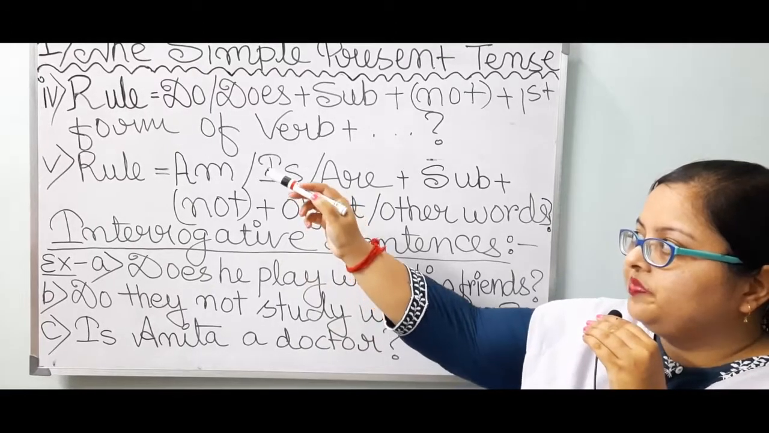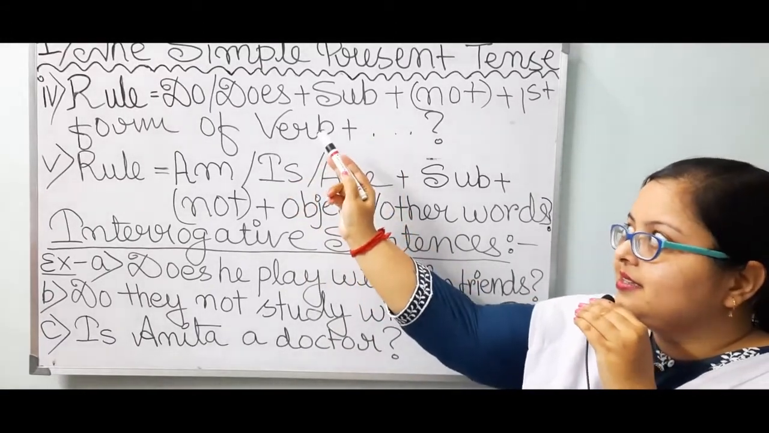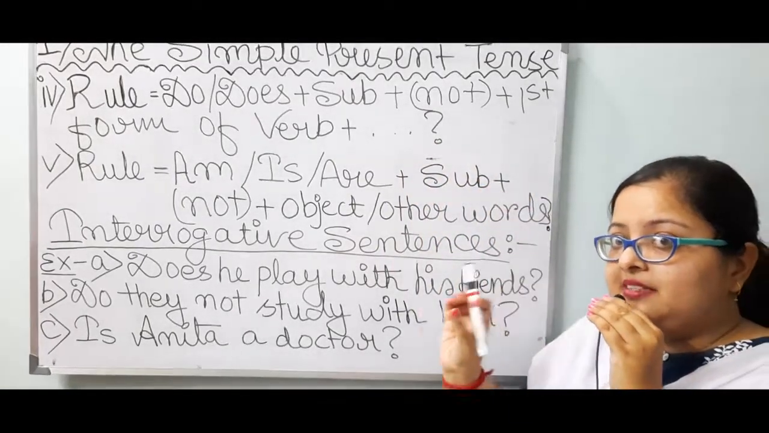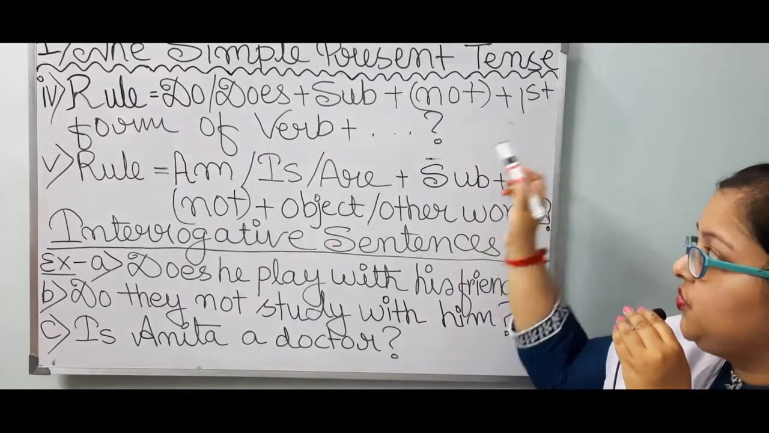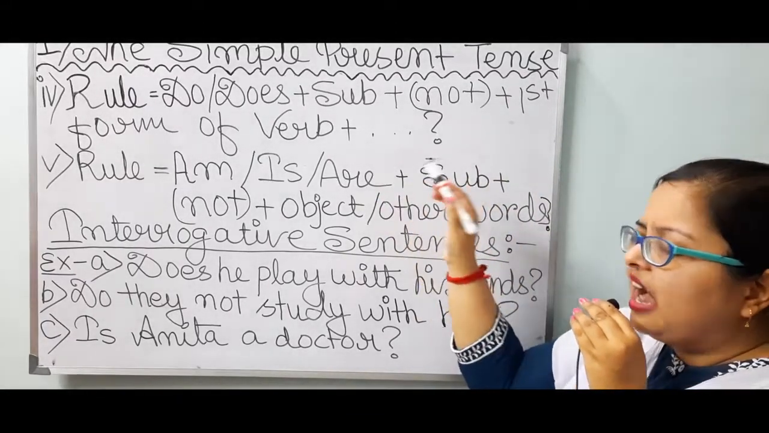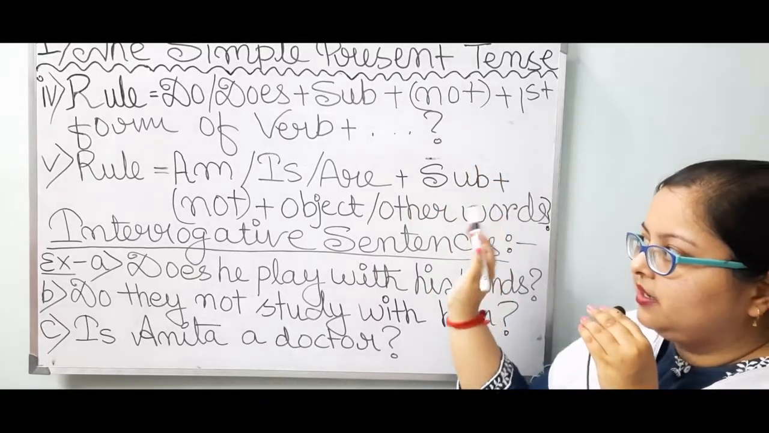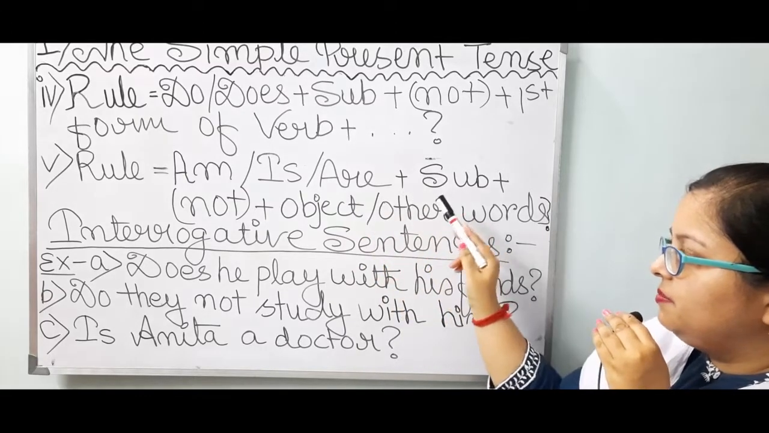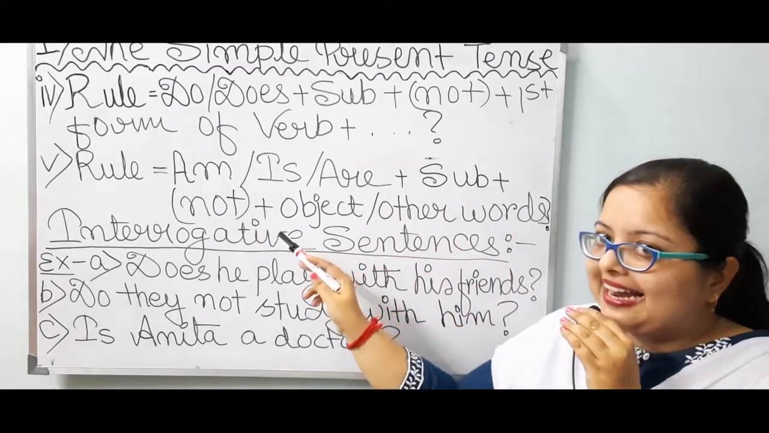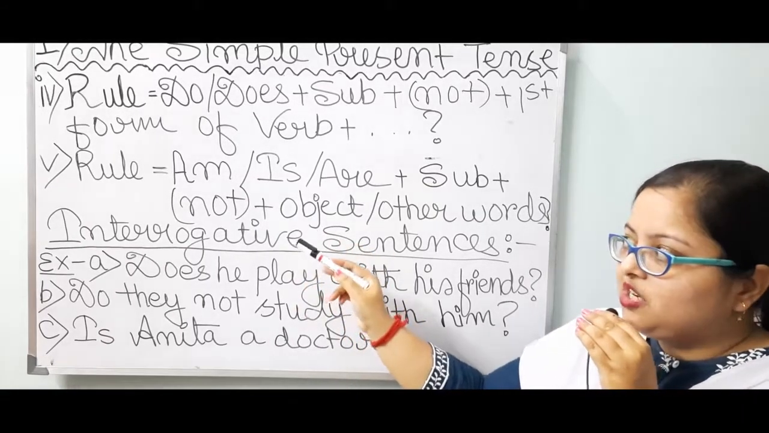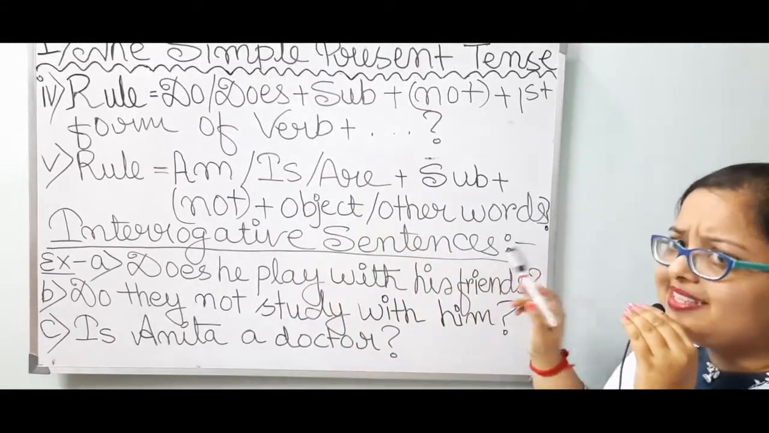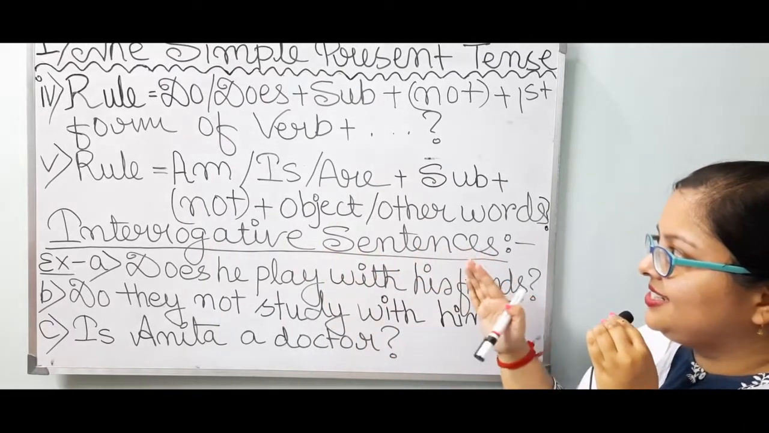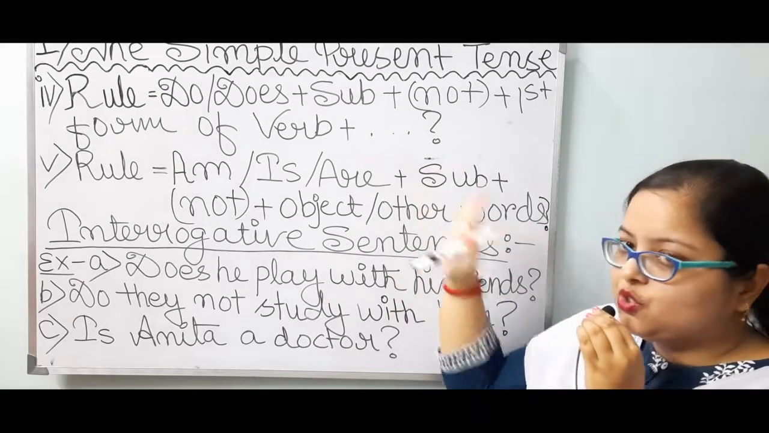Next rule, number 4. Do or does plus subject plus not, in a bracket, means it is optional, plus first form of verb plus other words as needed, then question mark. Rule number 5. Am or is or are plus subject plus not, in a bracket, again not is optional, plus object or other words as required, then question mark. Now interrogative sentences are getting formed by these rules.